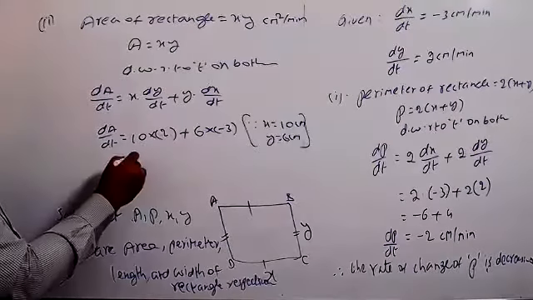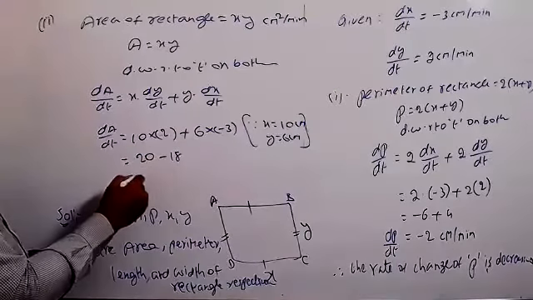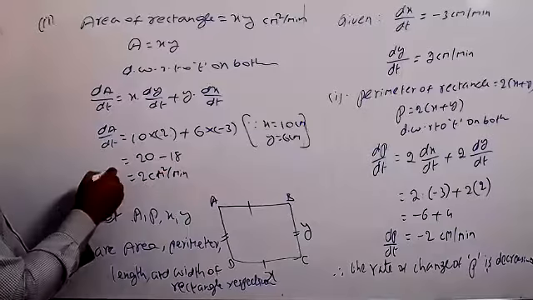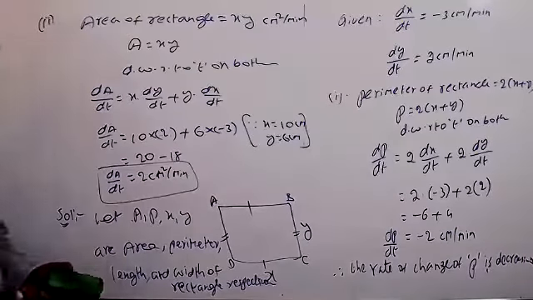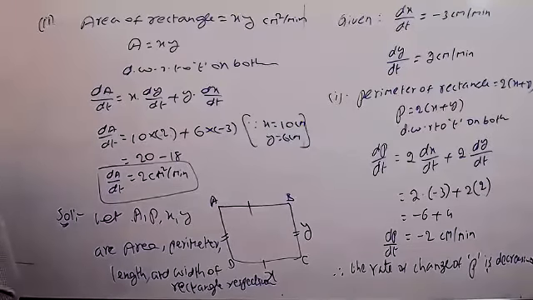So 10 to 20 is okay. 2 10s are 20 minus 3 6 are 18. So it is equal to 2 centimeter square per minute. This is the value of dA by dt. But we got positive, which means the area of the rectangle is increasing at the rate of 2 centimeter square per minute. Okay.